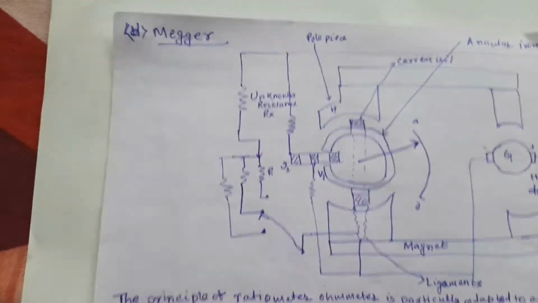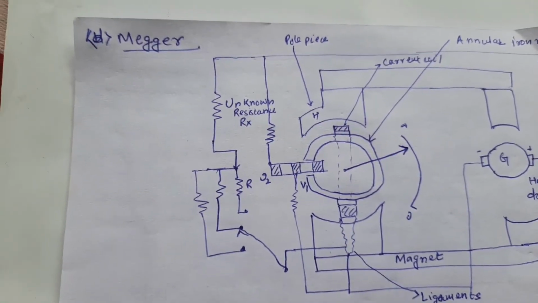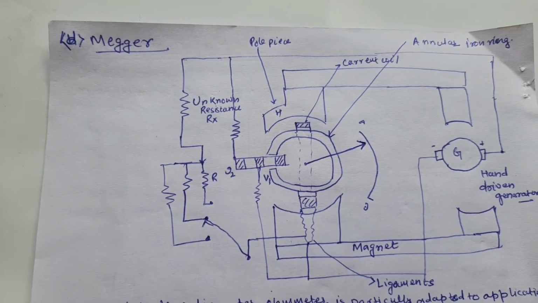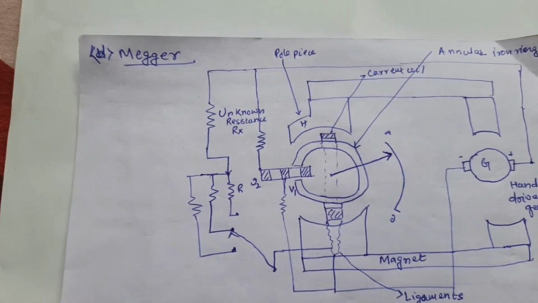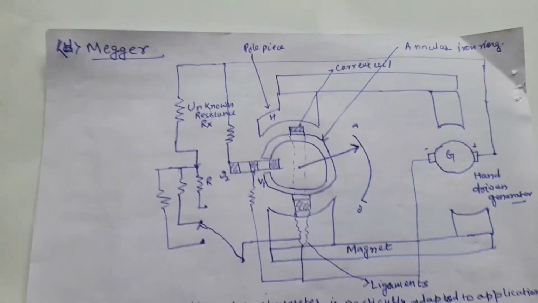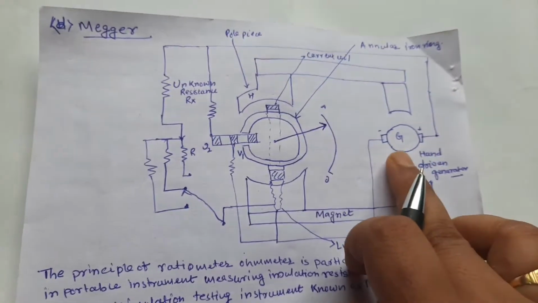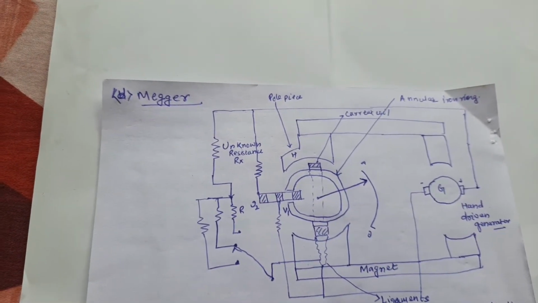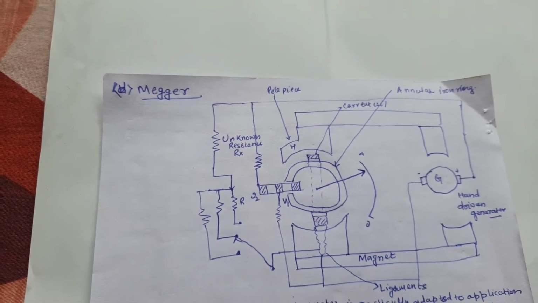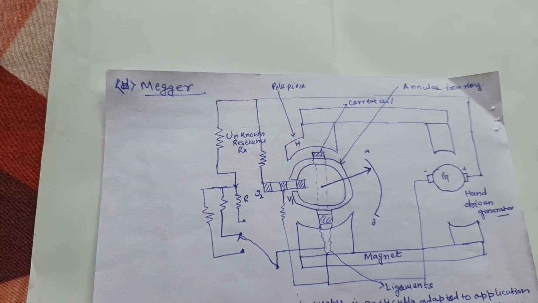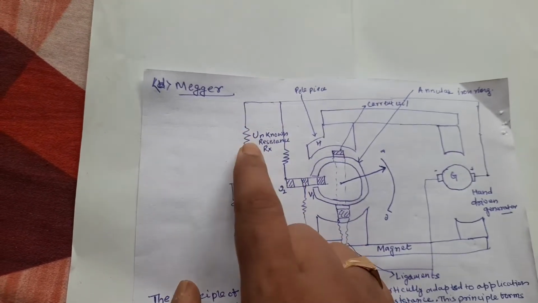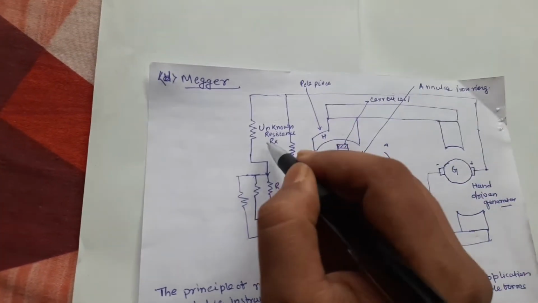So in a Megger, this is the internal circuit diagram of the Megger. I prefer you to go through the YouTube video on how the Megger is used for the measurement of insulation resistance or high resistance. In a Megger, there is one hand-driven generator. When you rotate the generator, a voltage is generated across the terminal, and the unknown resistance is connected in the circuit.